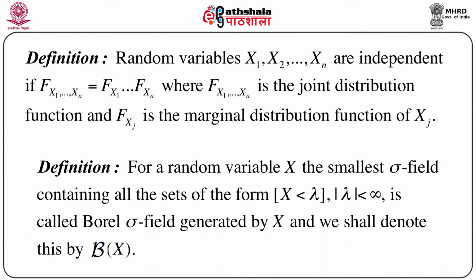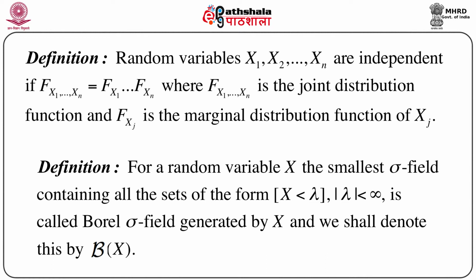Next, when we decide on this independence of events, and we see that all these events belong to a probability space, or they belong to the sigma field, then naturally one question comes: can we define independence in terms of random variables? And naturally the answer is yes. So we define random variables x1, x2, ..., xn to be independent if the joint distribution function of these variables, that is